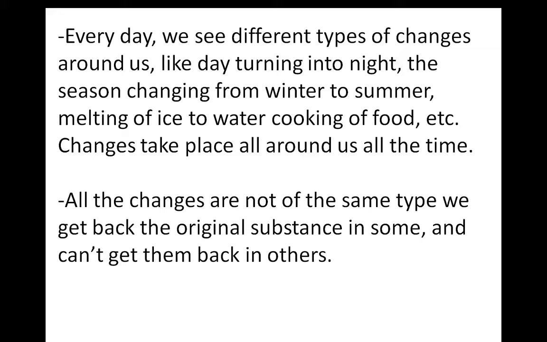So many changes take place around us all the time, but the changes are not of the same type. Some changes are slow, some changes are fast, some changes are natural, some changes are man-made. Some changes are temporary changes and some changes are permanent changes.